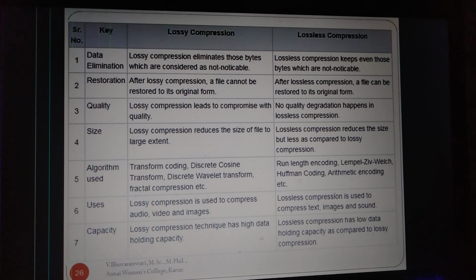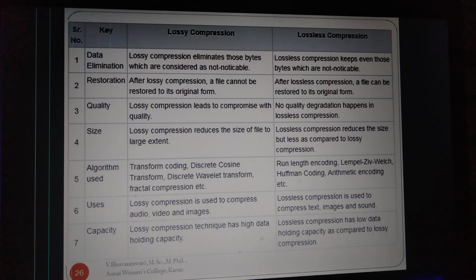Quality. Lossy compression leads to a compromise in quality, but in lossless compression no quality degradation happens. Size. Lossy compression reduces the file size to a large extent. Lossless compression reduces the size but less as compared to lossy compression.